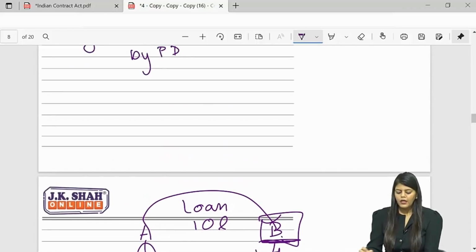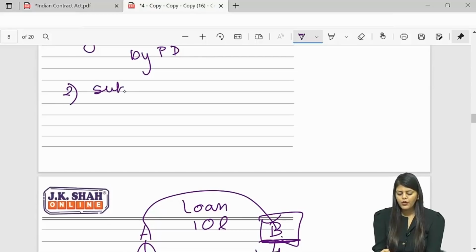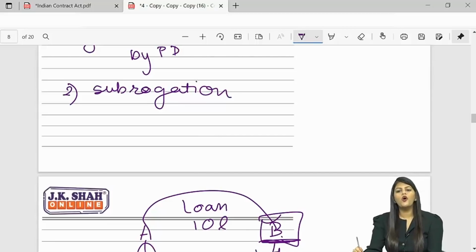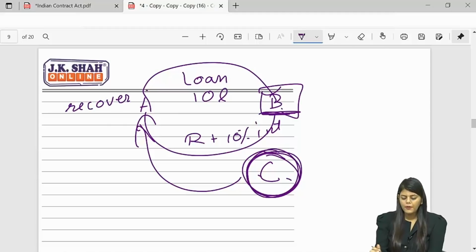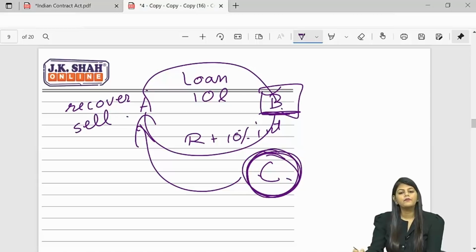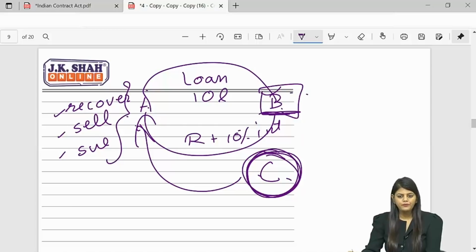Second one, he has a right of subrogation. Subrogation means stepping into the shoes of the creditor. Now listen, first you tell me, first A will recover money from whom? B. So A will have a right to recover money from B. If B does not pay, A can sell his assets. If B does not pay, A can sue. So A is having all these rights. Now A tried everything but he could not get anything from B. Therefore A recovered everything from C.